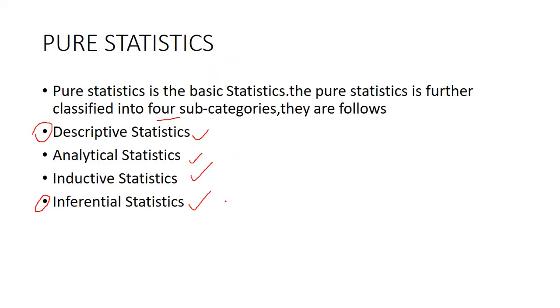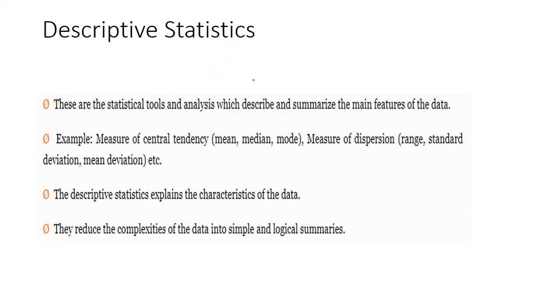Now we can see what descriptive statistics is. Descriptive statistics deals with quantitative data. We can discuss these things later. Quantitative means measurable. These are the statistical tools and analysis which describe and summarize the main features of data. If you have one data set, for example 1, 2, 3, 4, then I can find the central value. Central value means the mean, that is central tendency.